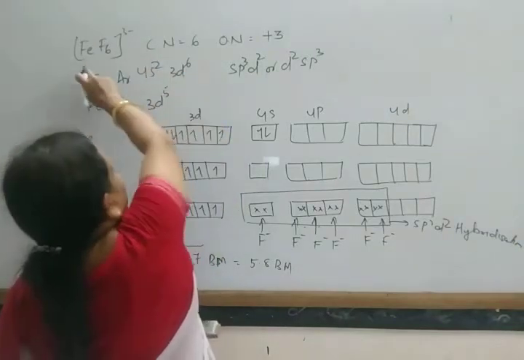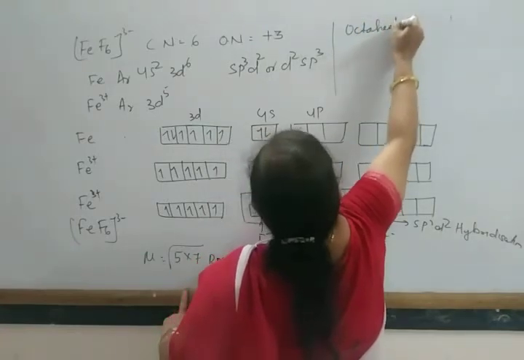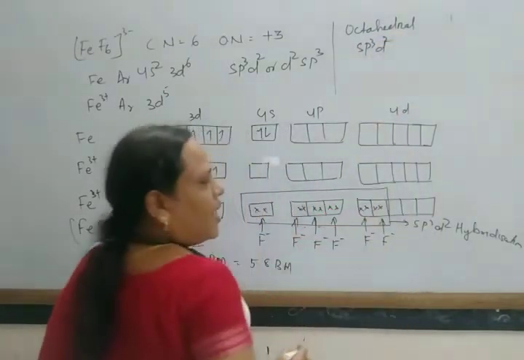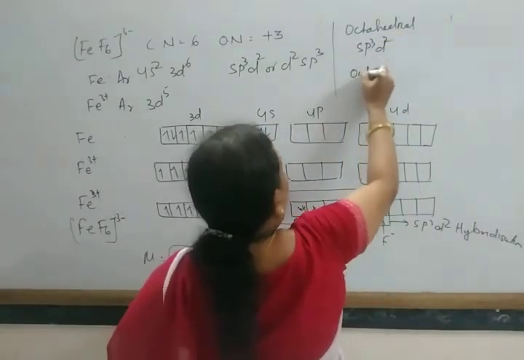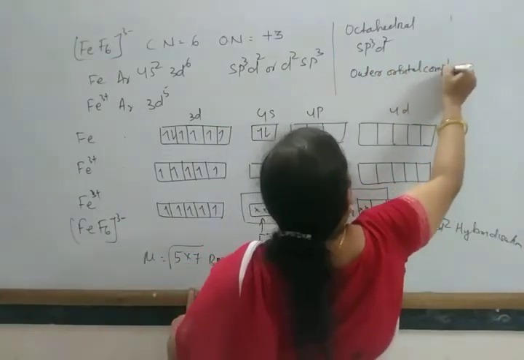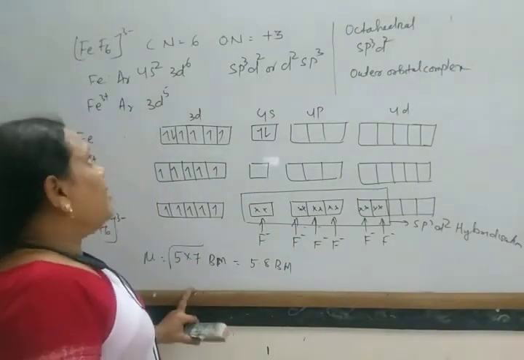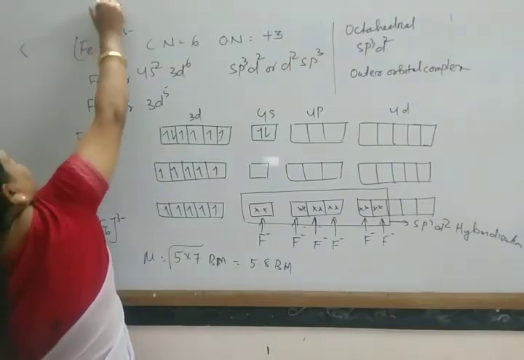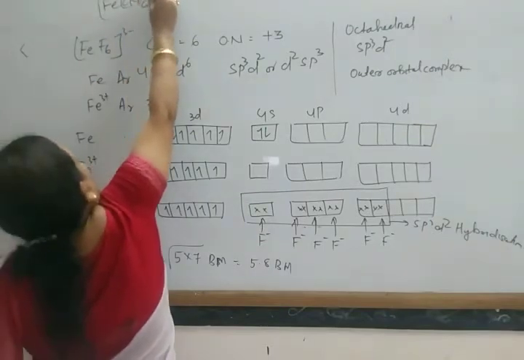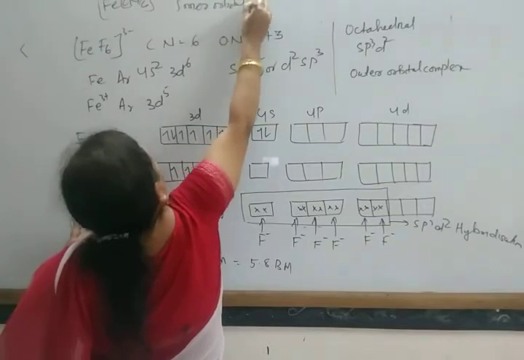So FeF6 3 minus has octahedral shape, undergoes sp3d2 hybridization, and forms an outer orbital complex. Well, when we consider the case of Fe(CN)6 4 minus, it forms an inner orbital complex.